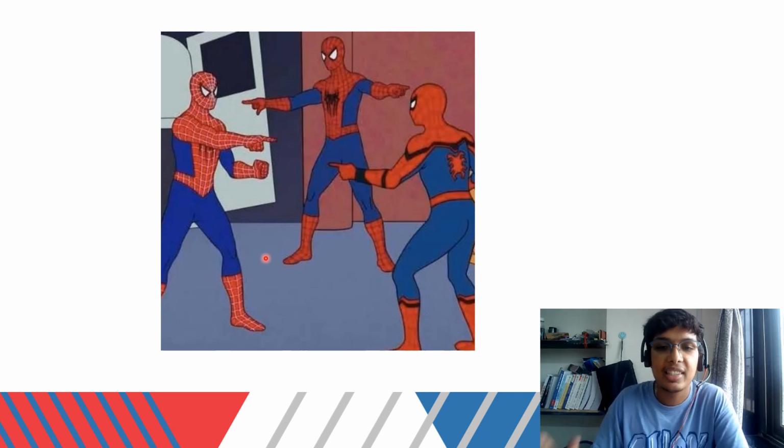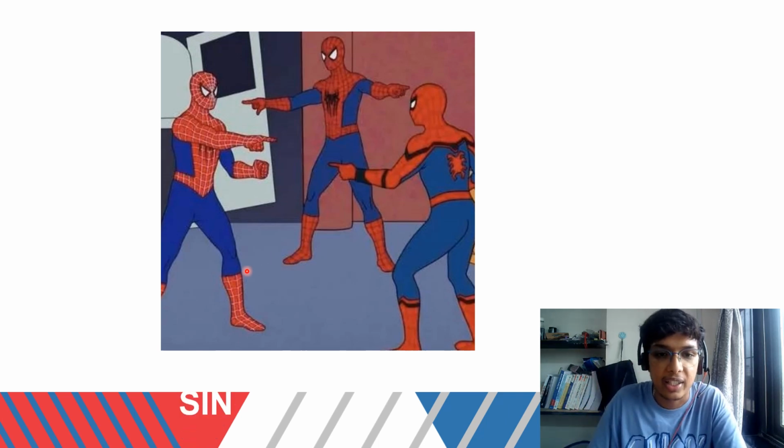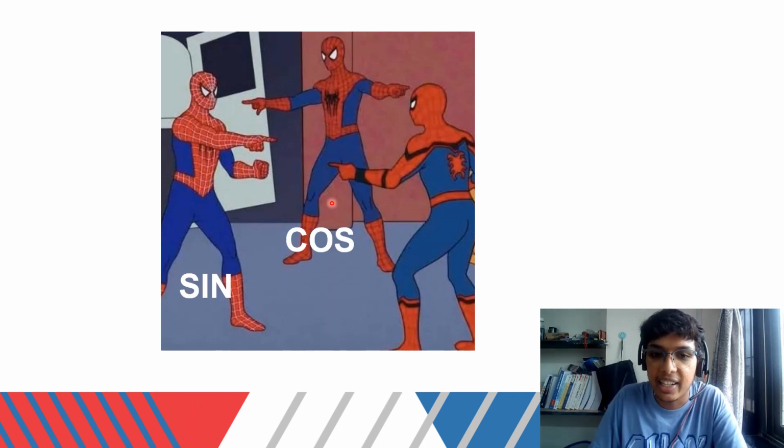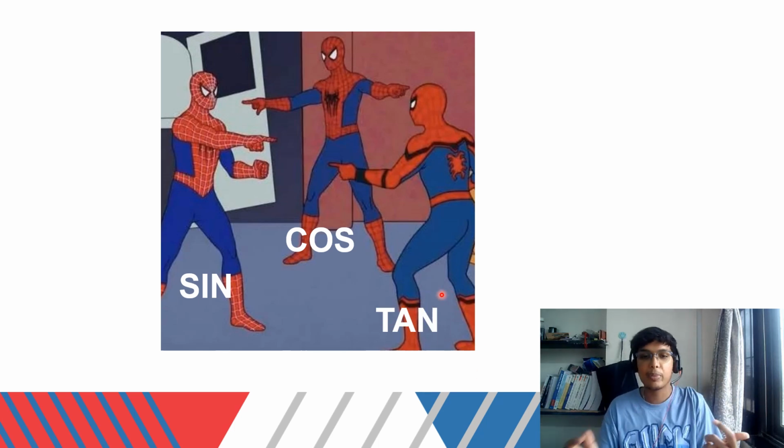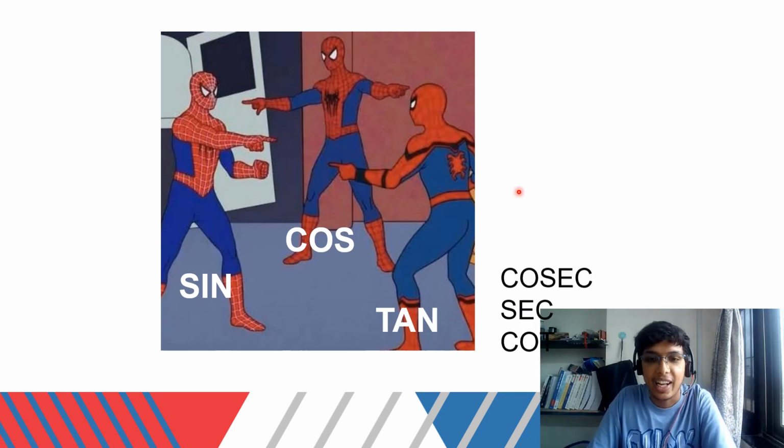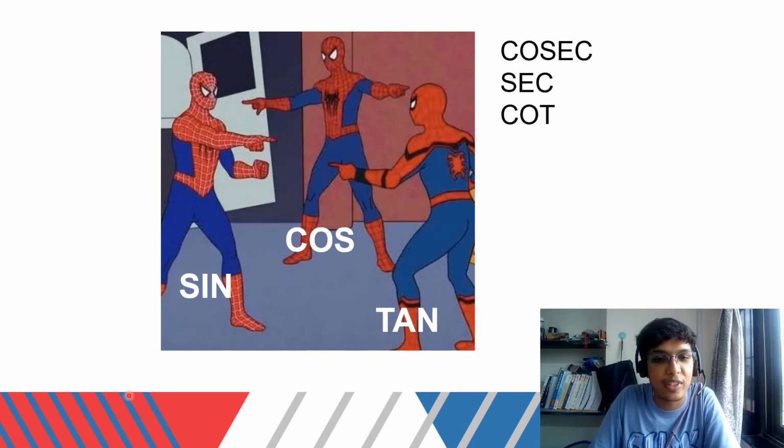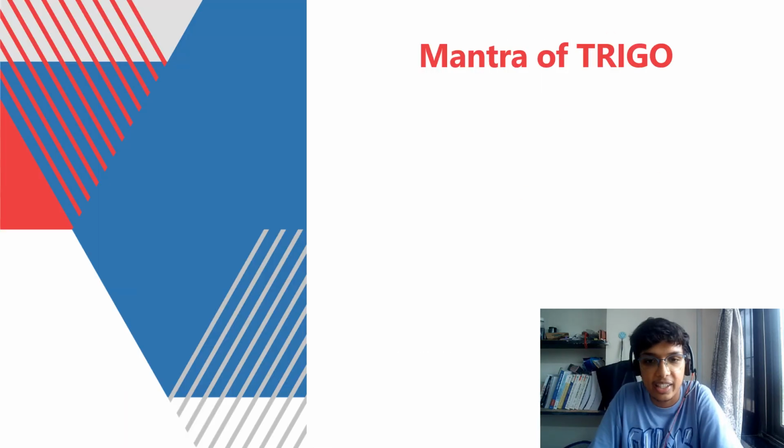So let us look at three main heroes of trigonometry. The first is sine, the second is cos, and the third is tan. I know you guys get a lot of confusion between all these three, that's why this meme. And we can say that these three are the heroines of the respective heroes, but more on this later.